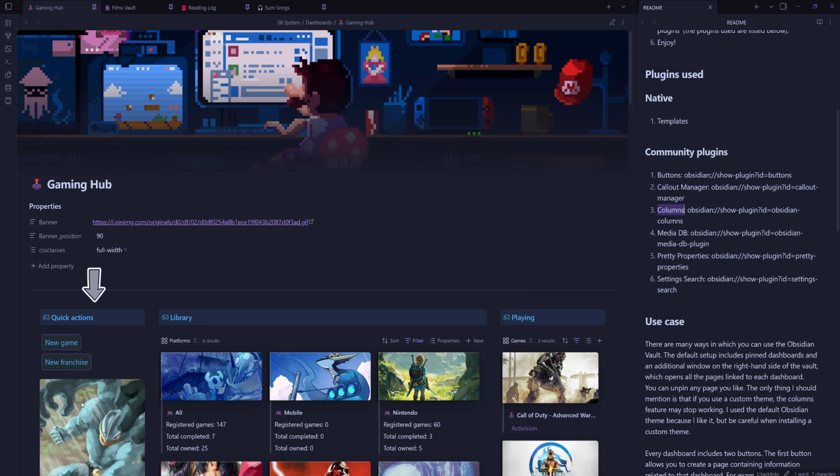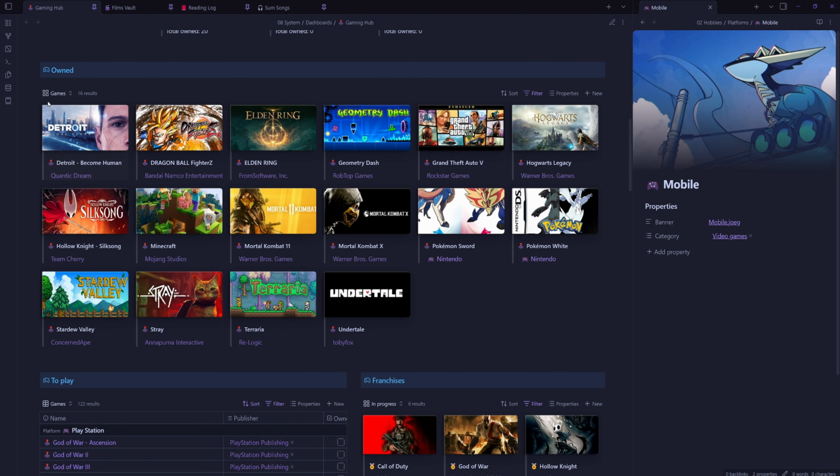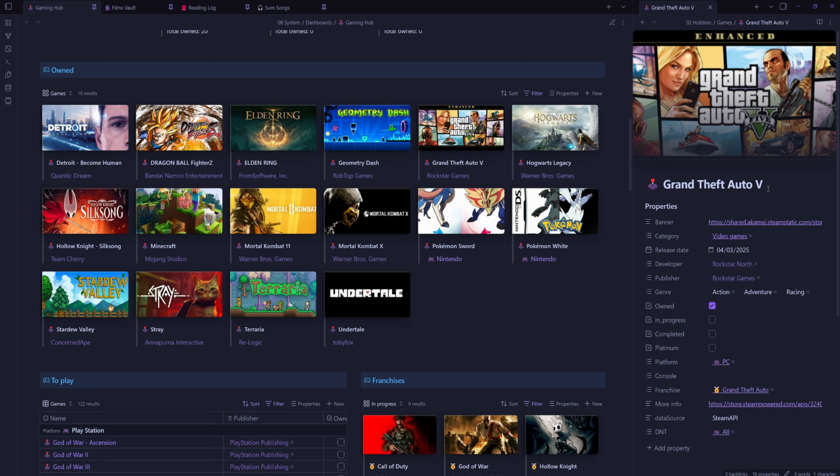He's also using columns to do this 3 columns layout. Then he's got media, DB, pretty properties, and settings search. How this works is when you scroll down, click the library item, and then it loads in the right-hand side. And then under the games that he owns, he's got an Obsidian base. And if you click those games, they load up in the right-hand pane as well.